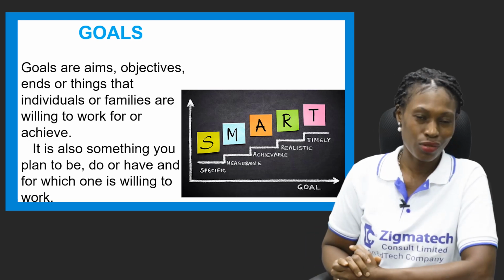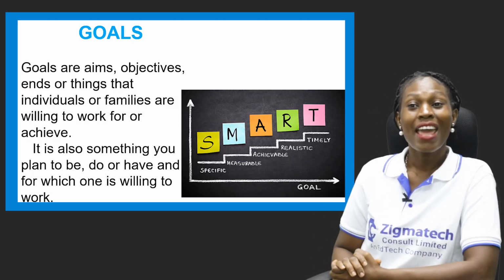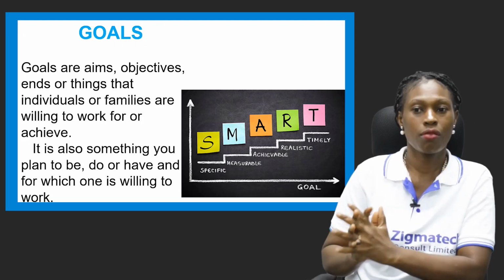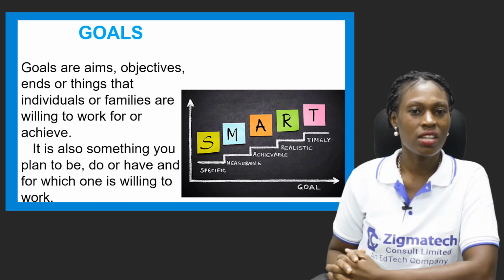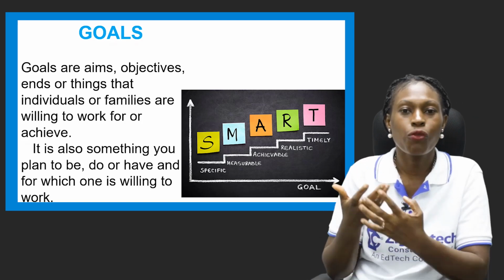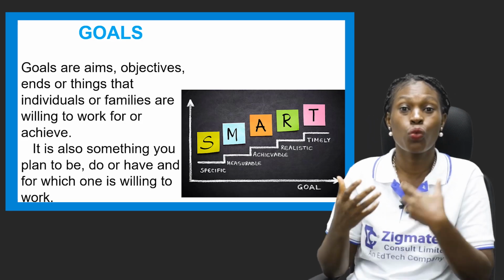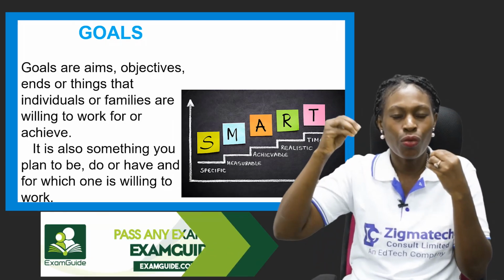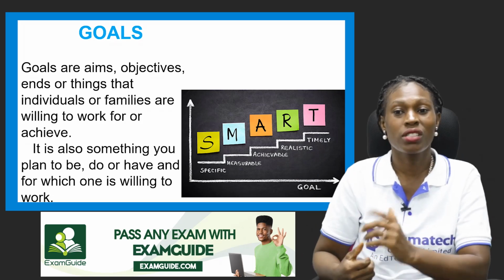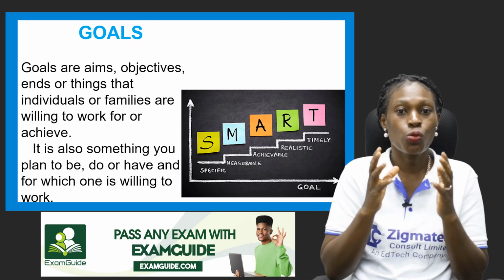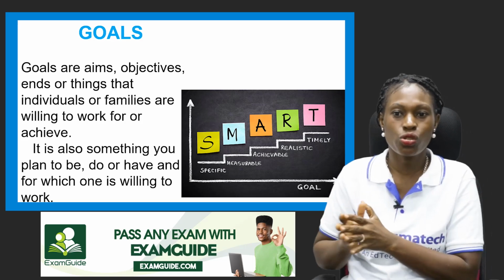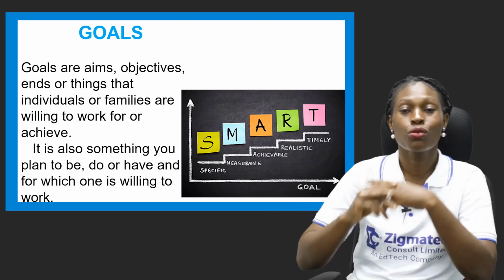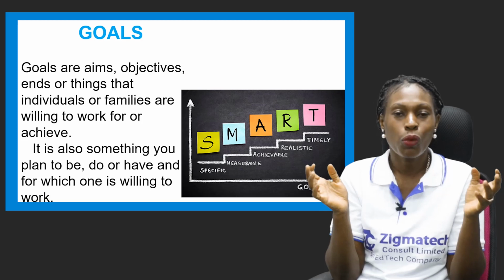Now let's look at goals. Goals are aims, objectives, ends, or things that individuals or families are willing to work for or achieve. Are you willing to work for these things you want to achieve or things you want to get? You aim, the objectives, things that you have plans to do. It is very important to plan, to put certain things in place to actually achieve this. When you have goals, you don't just say, okay, this is my goal, and you go to sleep and then you forget about it and you wake up one day and say, oh, what is happening here?